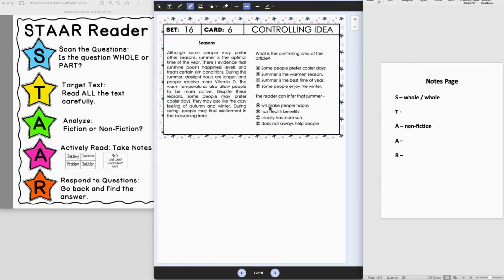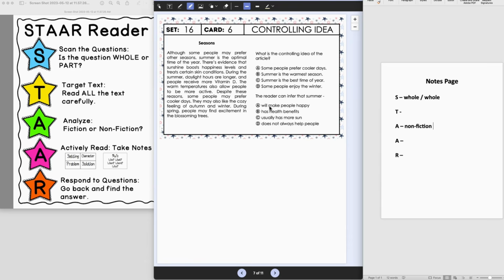Seasons. Although some people may prefer other seasons, summer is the optimal time of year. There's evidence that sunshine boosts happiness levels and treats certain skin conditions. During the summer, daylight hours are longer and people receive more vitamin D. The warmer temperatures also allow people to be more active.